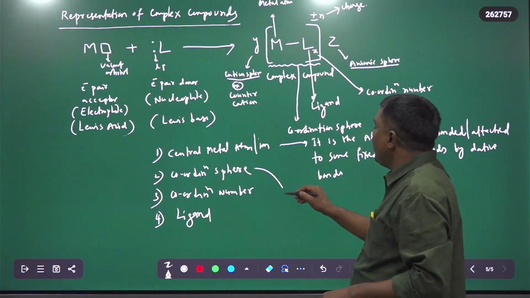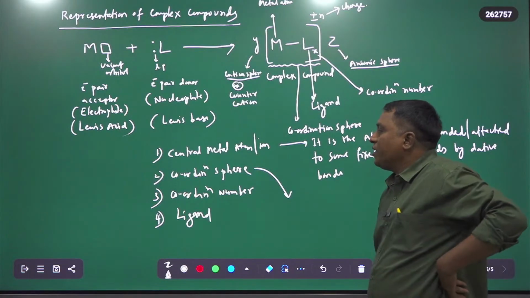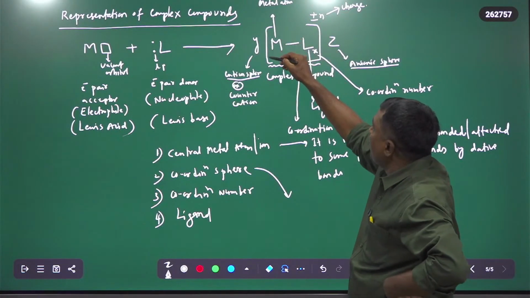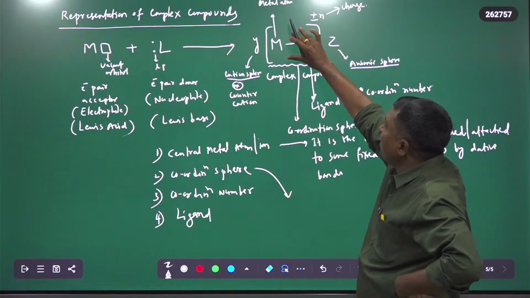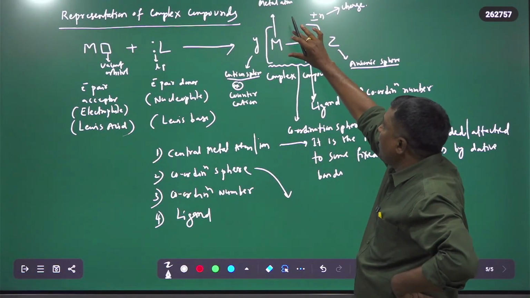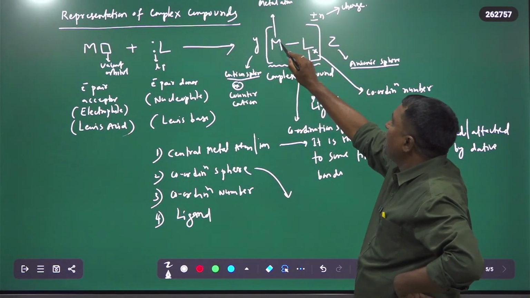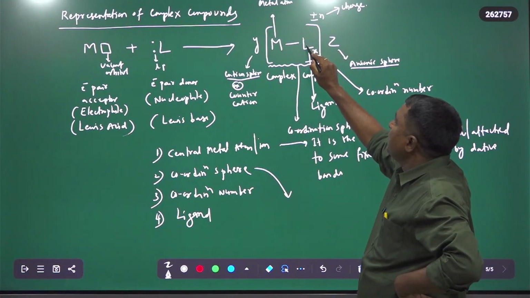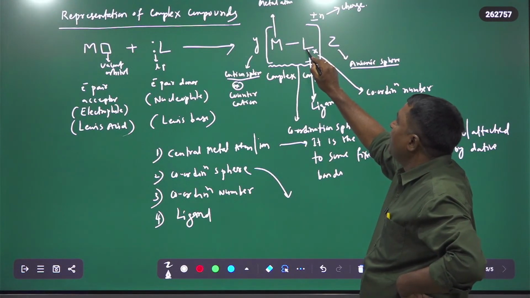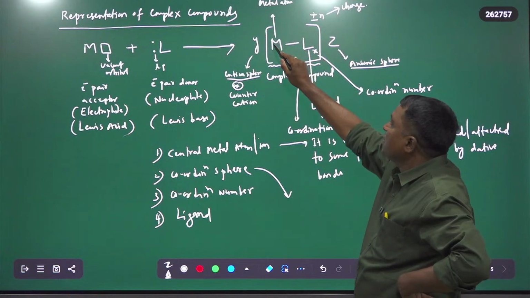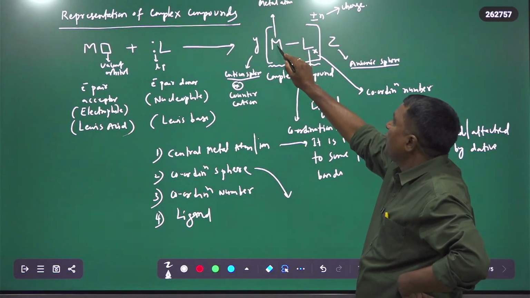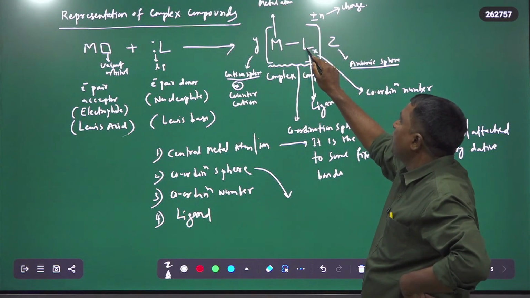So what is a coordination sphere? This is the square bracket region, the sphere where the metal is attached to some fixed number of ligands.